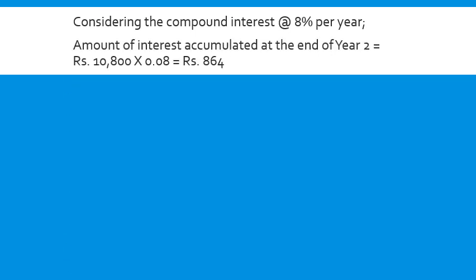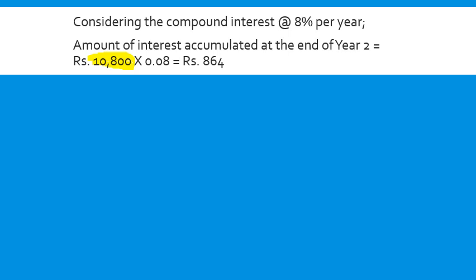Here let me calculate the interest accumulated at the end of 2 years. First year, same thing, PIN: 10,000 into 0.08, that is equal to 800 rupees. During the second year interest is calculated not on 10,000 but on 10,800.